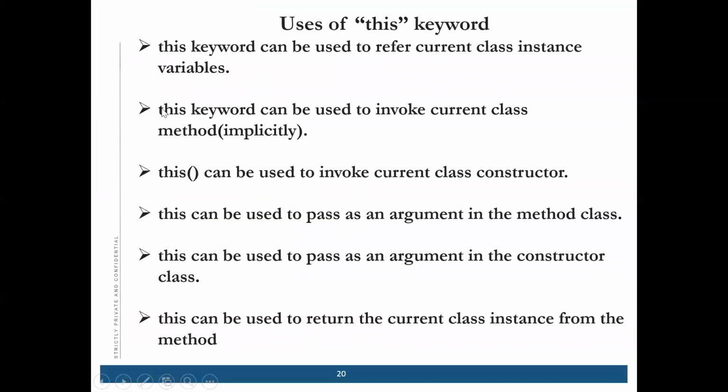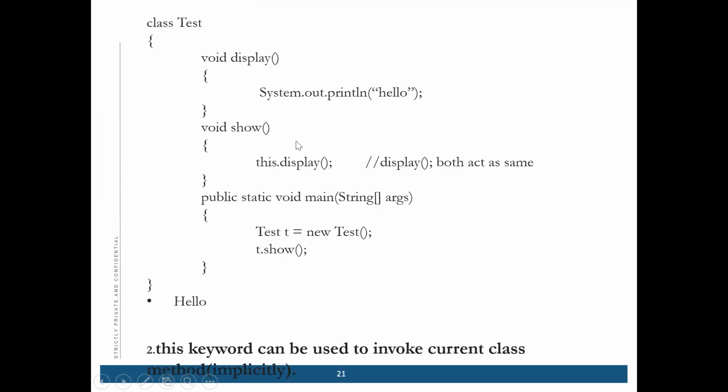Now coming to the next thing. We have time. This keyword can be used to invoke the current class method implicitly. Now see, suppose this is a test class and we have written two methods, display and show.